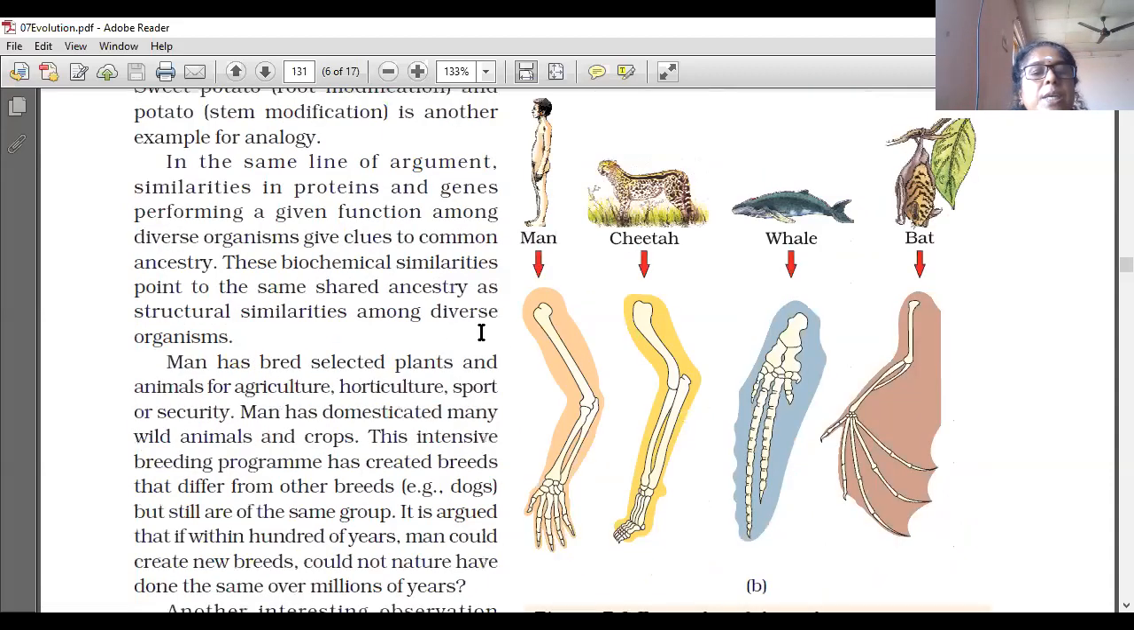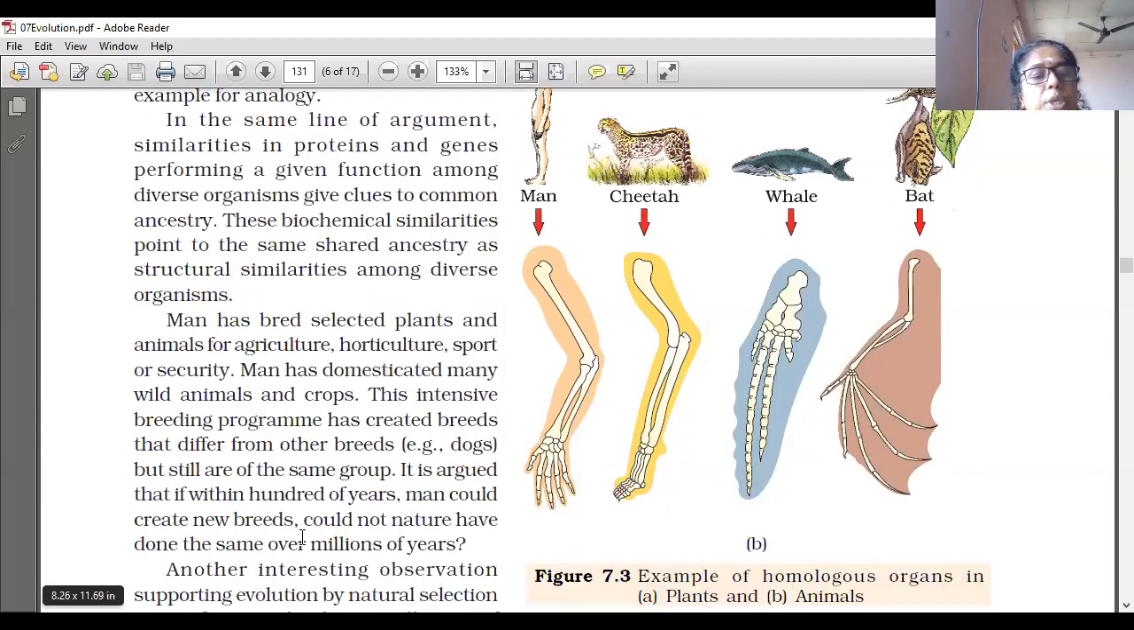Man has bred and selected plants and animals for agriculture, horticulture, sport or security. Man has domesticated many wild animals and crops. So this intensive breeding program has created breeds that differ from other breeds, for example dogs, but still are of the same group. It is argued that if within hundreds of years man could create new breeds, could nature not have done the same over millions of years?